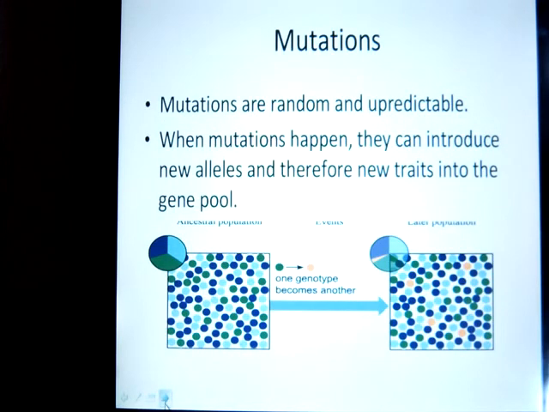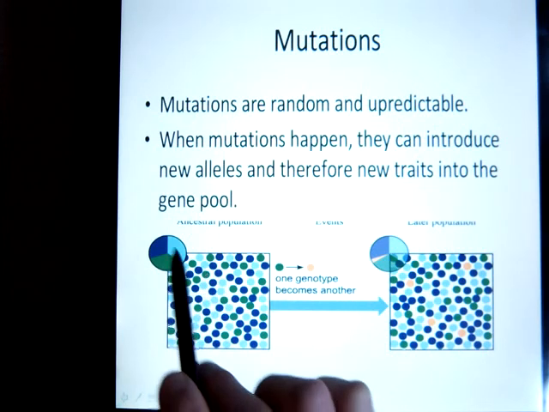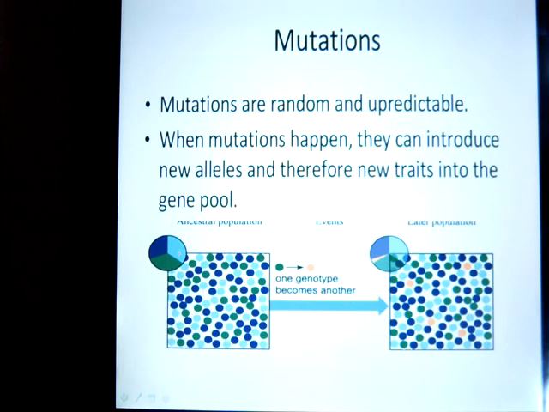Finally, mutations. The thing about mutations is they're random and unpredictable, and you can't control them in any way. What mutations can do is introduce new alleles and possibly new traits into a gene pool, therefore affecting the frequencies of the other traits. If we take a look at a population here, scattered in there we've got a dark blue form, a light blue form, and a green form. You can see by the pie chart that it's about 1/3 of each. Now suddenly, we have a mutation.